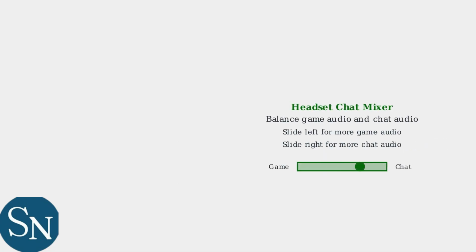The headset chat mixer allows you to balance between game audio and chat audio. Slide the control left to hear more game sounds, or right to prioritize voice chat.